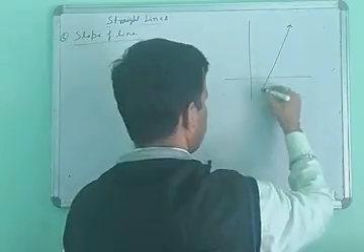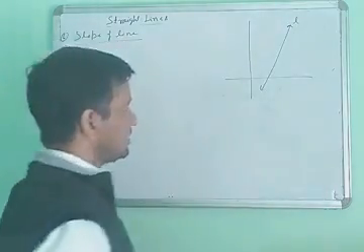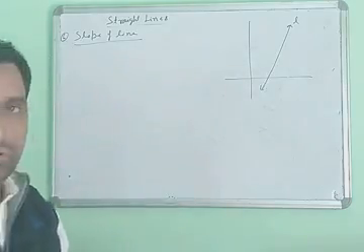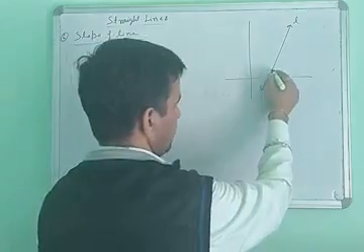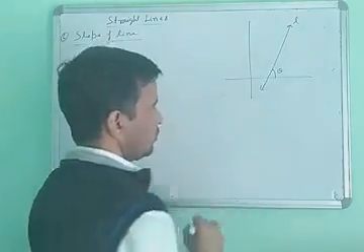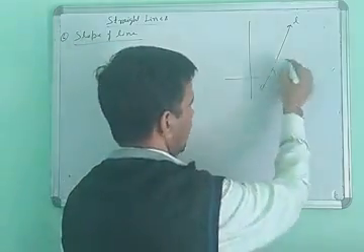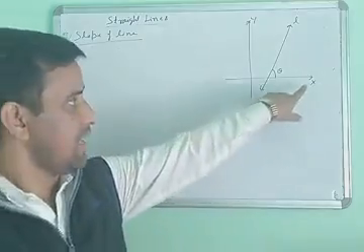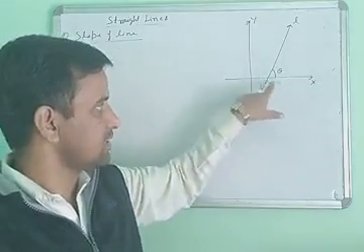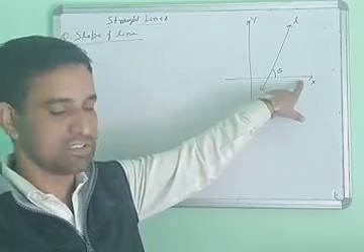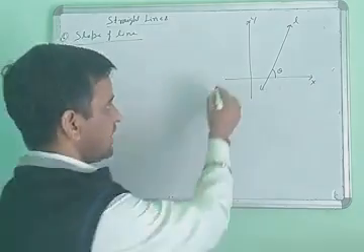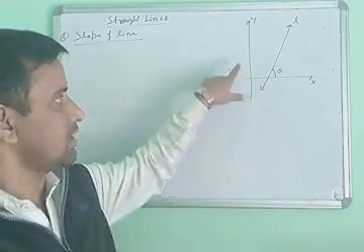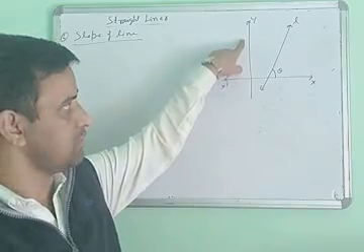The name of this line is L. So what is the slope of this line? How do we find the slope of this line? Slope is related to the angle with the positive direction of the x-axis. This is the y-axis, this is the x-axis. This direction is called the positive direction of the x-axis, this direction the negative direction of the x-axis, and this the positive direction of the y-axis.